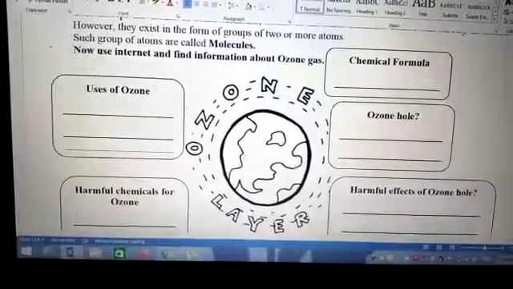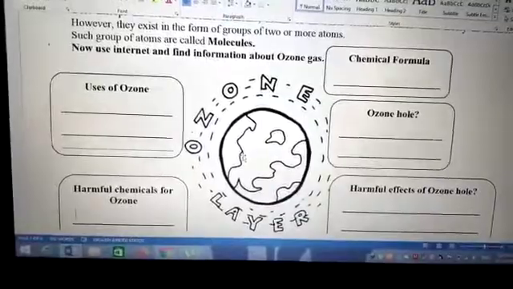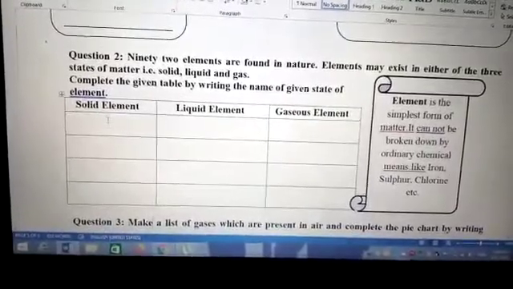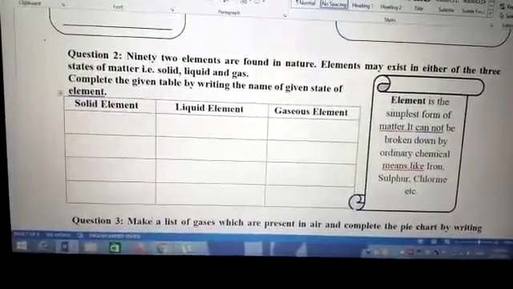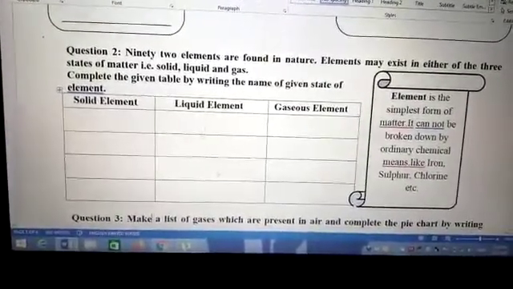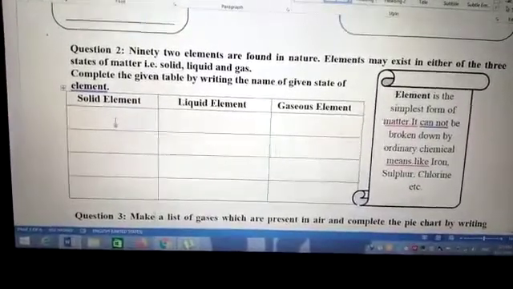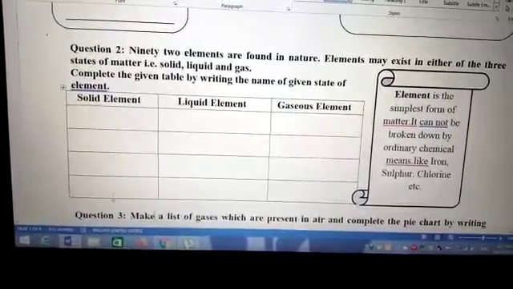For question number 2, thoroughly read chapter number 3 and 5 and take knowledge from the internet and write the names of the elements in the table of states of matter. For example, fluorine is a gas, bromine is a liquid and sodium is a solid. You have to write at least 2 examples of each state.